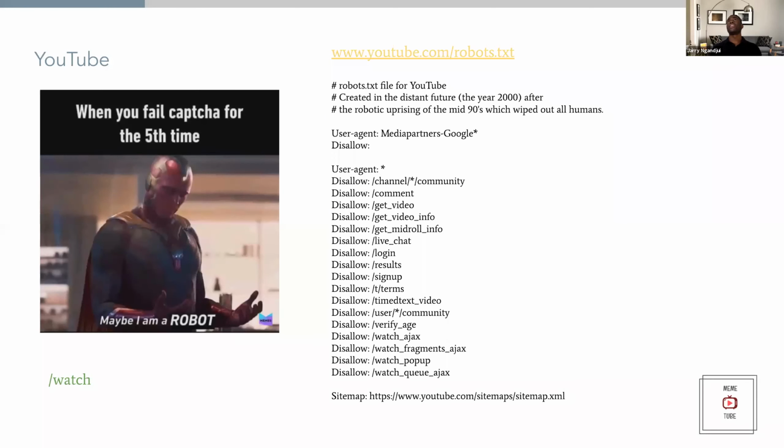Okay. So one thing you also want to visit is, in this case, we'll be using YouTube. Most websites have a robots.txt page, and right here we're looking at the YouTube version of this. It outlines every single endpoint that you're not allowed to scrape with a bot. In this case, we'll be using the watch endpoint, which is not on this list.